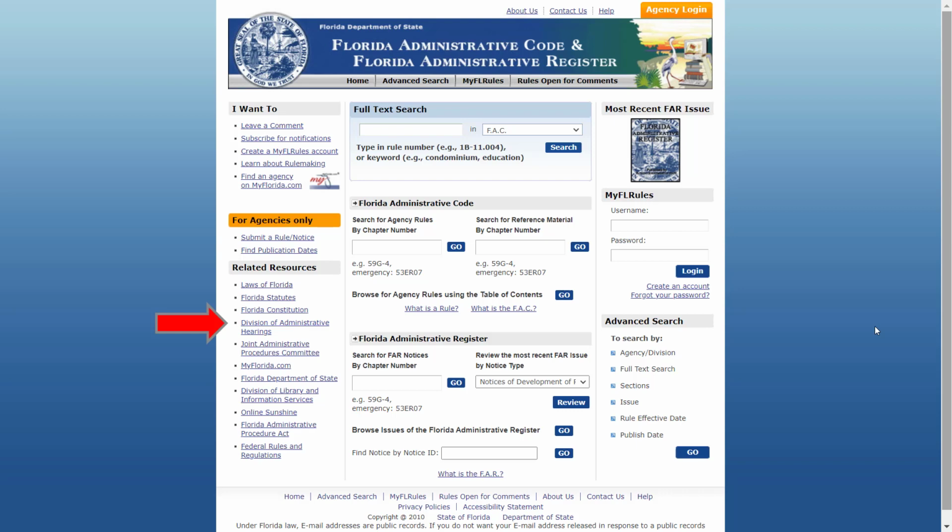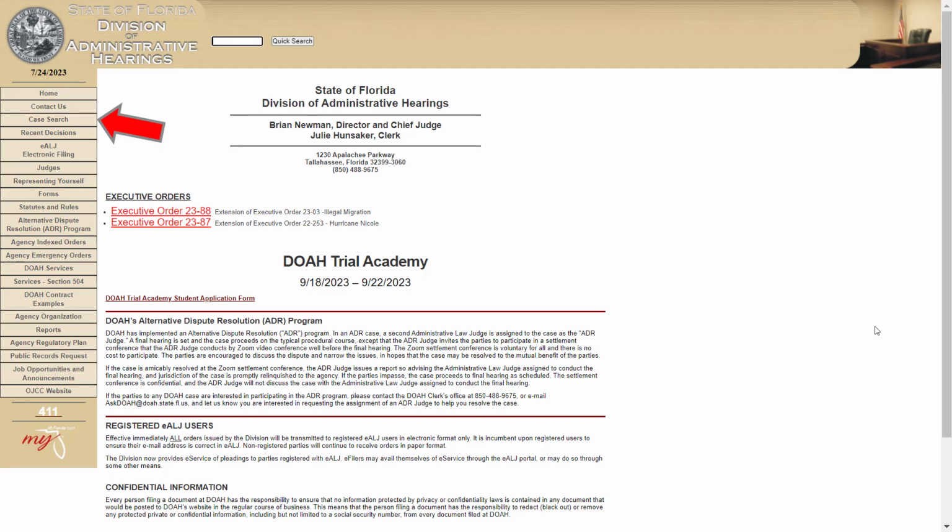Once rules are in place, then it's up to the agency to also enforce those rules. And they do that through a thing in the state of Florida called the Division of Administrative Hearings. So once a client of yours has been charged with being out of compliance with a particular regulation, they can have a hearing before an administrative law judge. And for Florida, all of our state agencies go through Division of Administrative Hearings for that. There is a link here, so you can go right out to the Division of Administrative Hearings.